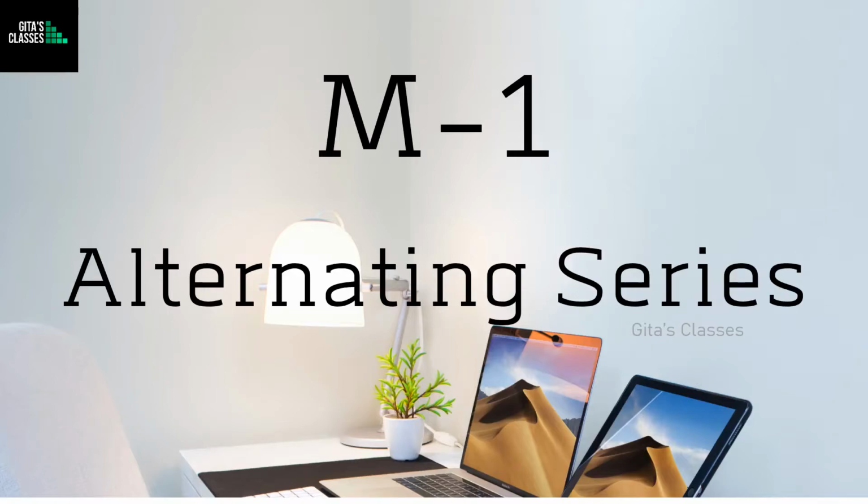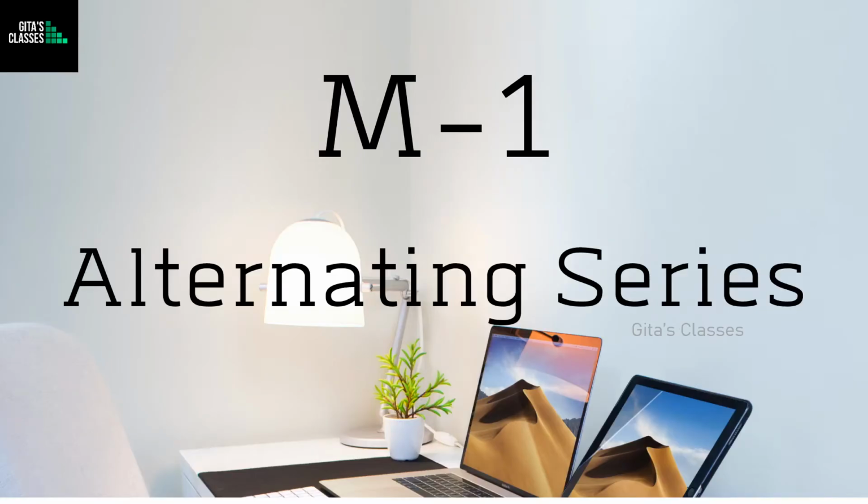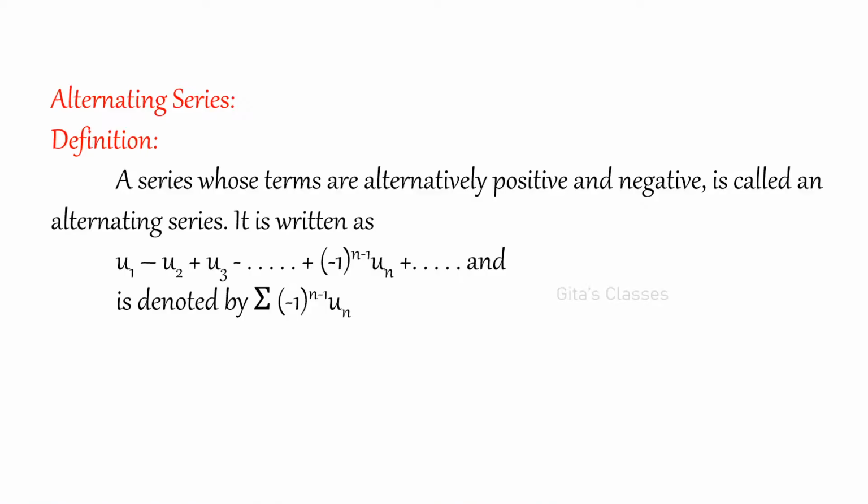Now we are going to see alternating series. In sequences and series, that is unit 3 of our M1, we have seen all the positive term series and all the tests for positive term series. This is the last topic, that is alternating series.